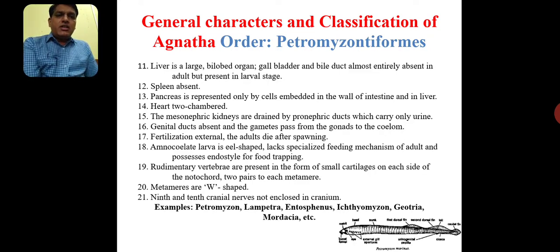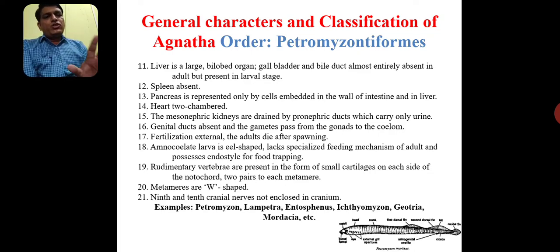So many examples are there. Petromyzon is there, Lampetra is there, Entosphenus, Ichthyomyzon, Geotria, Mordacia, etc. More than 8 genera are included in Petromyzontiformes. These are some morphological characteristics and anatomical features, the general characteristics of the order Petromyzontiformes of the class Cyclostomata.